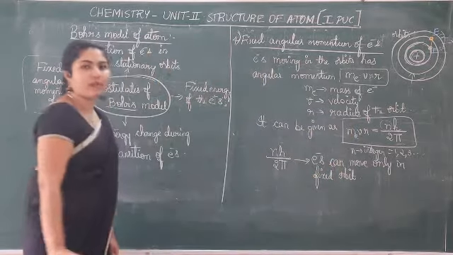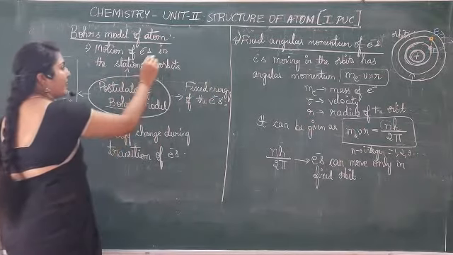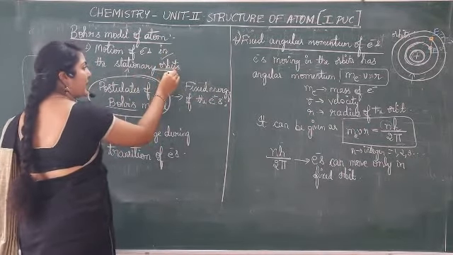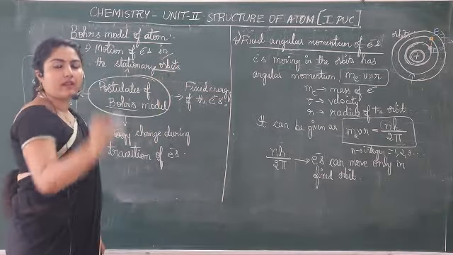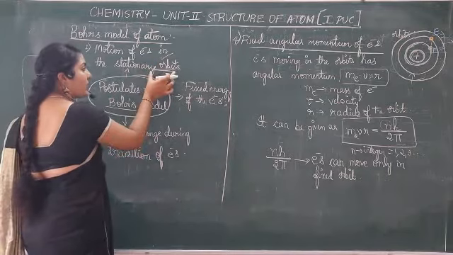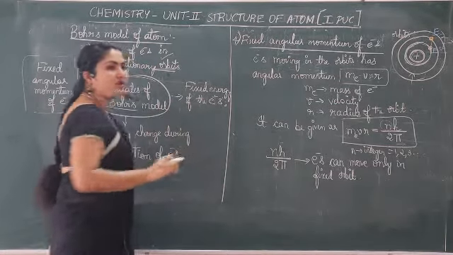This is Bohr's atomic model. It's about motion of electrons in stationary states, stationary orbits. That means electrons revolve in stationary, that is concentric orbits, and they are also called stationary states or allowed energy states. Then fixed energy of electrons.